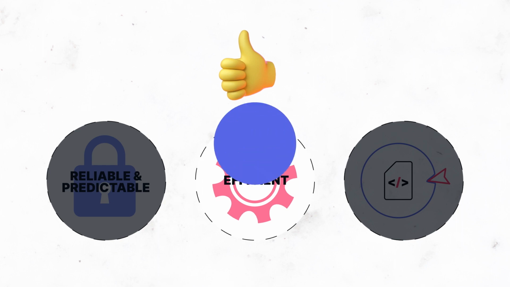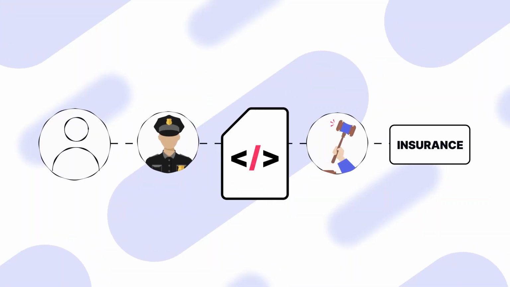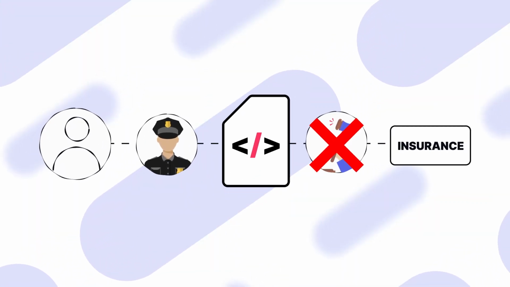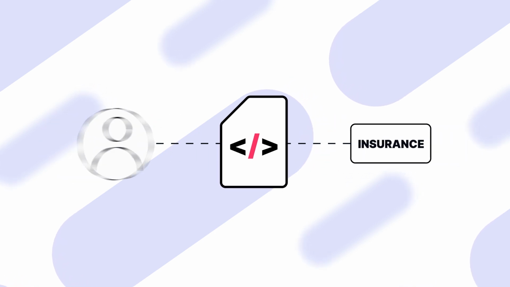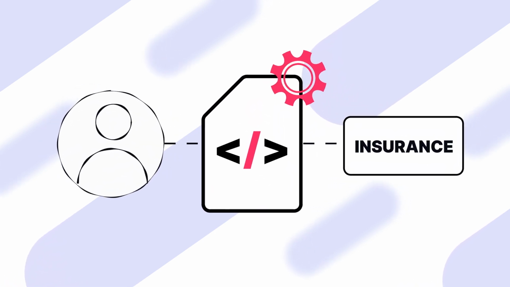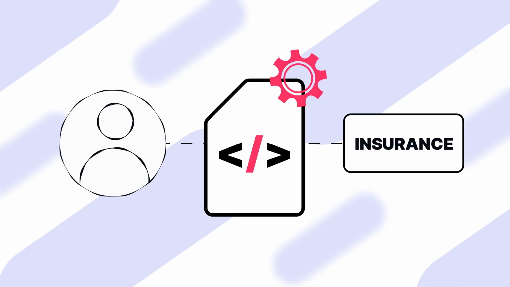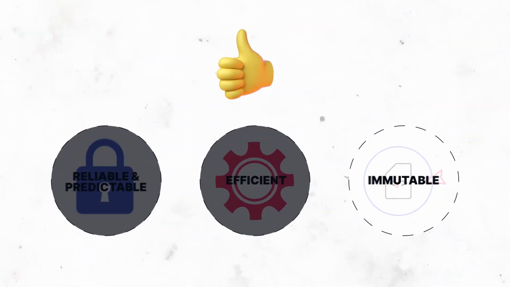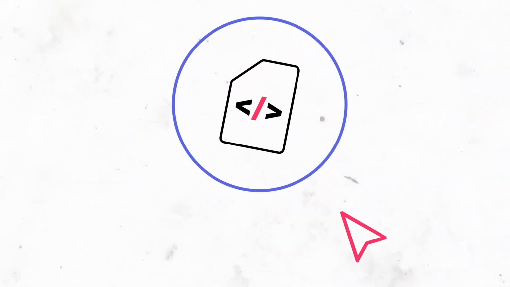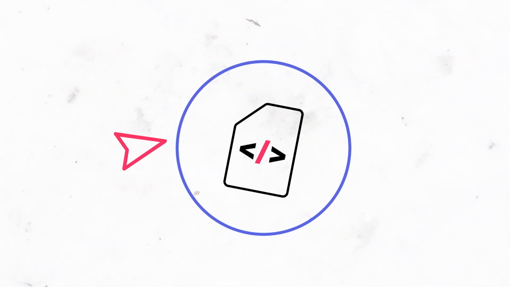Efficient. Smart contracts cut out the middleman and allow parties to transact without legal intermediaries or enforcement mechanisms. They can also automate processes and therefore save on operational expenses. Immutable. Smart contracts cannot be maliciously and secretly modified at the expense of other parties.